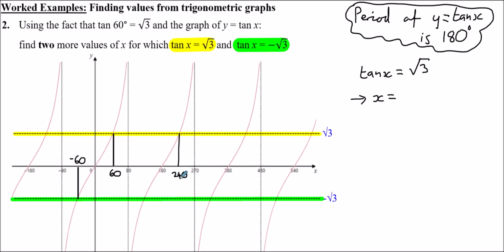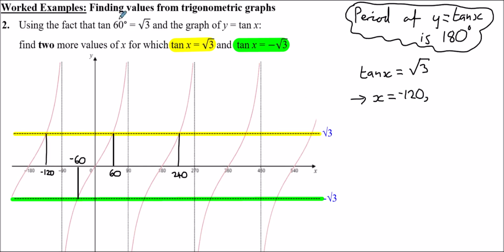Well, again, you can use the repeating symmetry. Another way to think of it is this is 30 degrees away from the asymptote here, 30 degrees away from the other asymptote on the same side. 270 minus 30 would be 240. Well, again, in the same way, minus 90 minus another 30, 30 degrees from the asymptote on this side, that would be minus 120, and so on. So x, you could have picked minus 120.